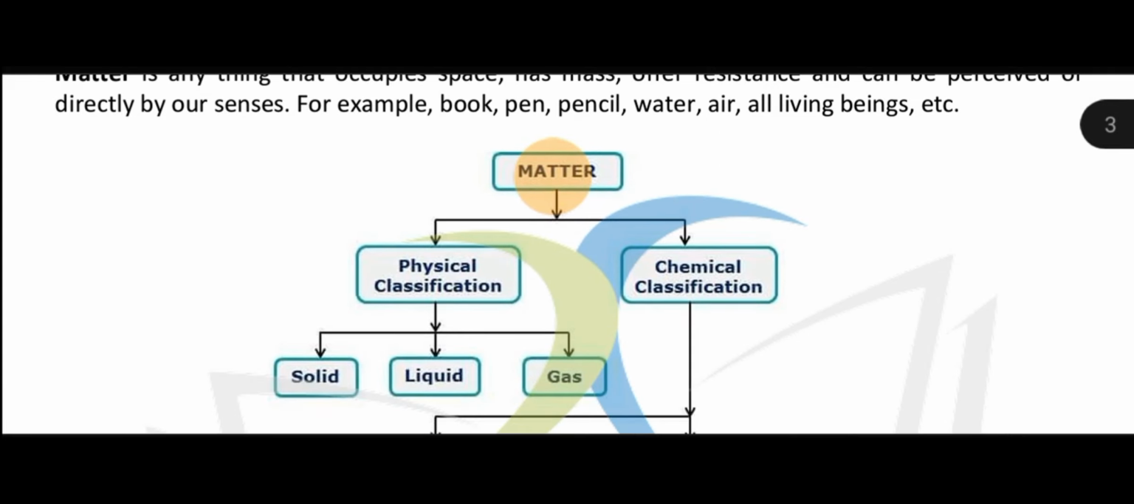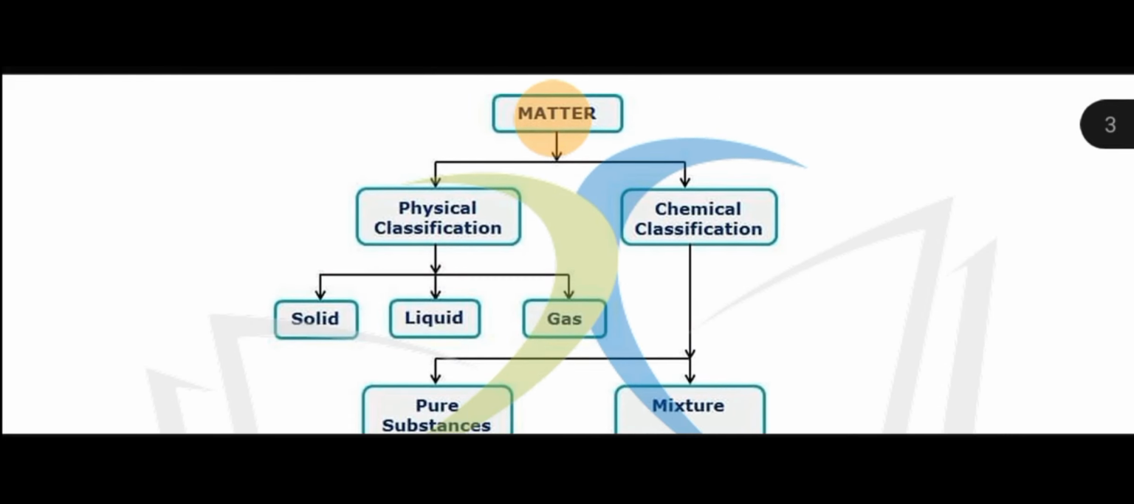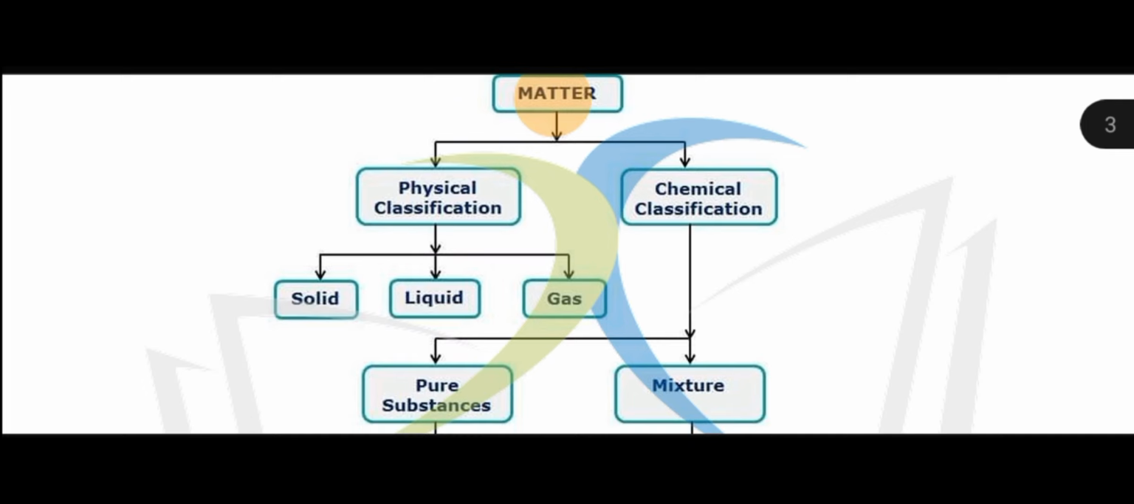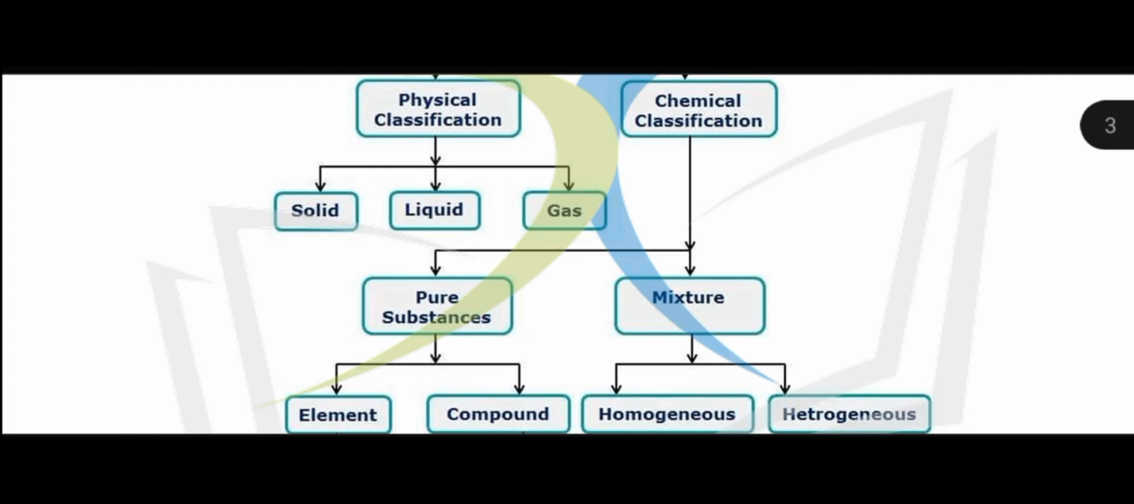Now, here is the classification of matter. Now, according to their properties, matter can be classified into two types: physical classification and chemical classification. Now, physical classification is solid, liquid, and gas. And on the basis of chemical classification, substances are pure and mixture.